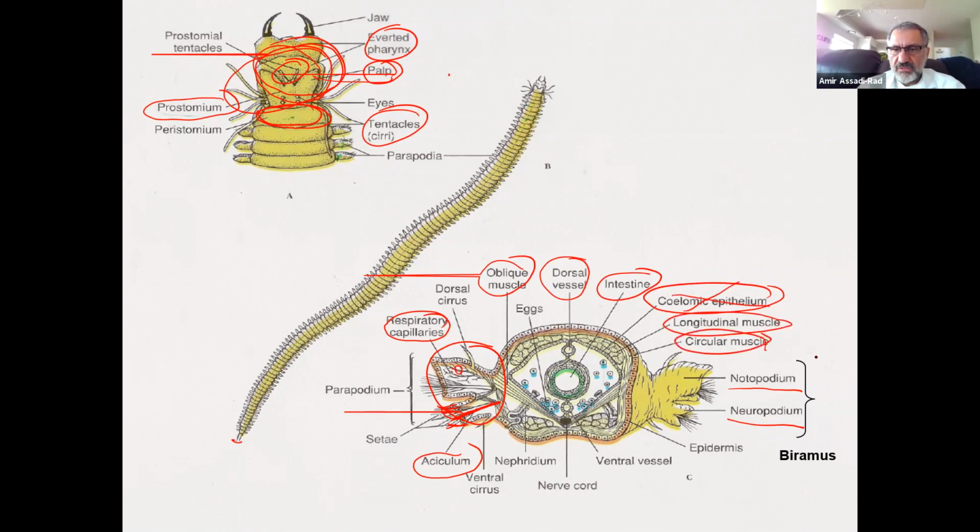Longitudinal muscle, circular muscle, and then of course, you remember the term biramous? Here it is, biramous. It's branched like that. Okay. So epidermis, ventral blood vessel, nerve cord. Yes, you might see that, and nephridium. And ventral cirrus, do not worry about ventral cirrus.